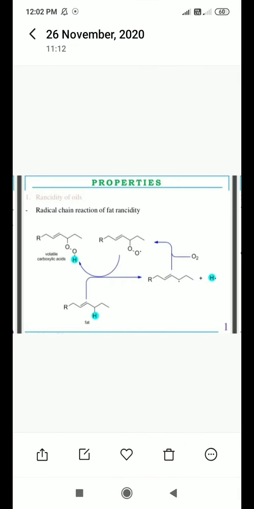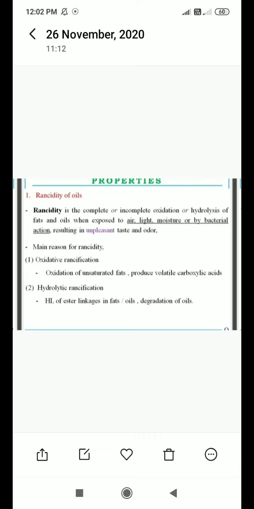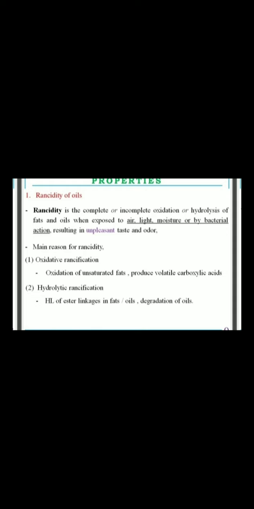Rancidity occurs through microbial action. Microbial rancidity refers to a process in which microorganisms such as bacteria and molds use their enzymes, such as lipases, to break down fats. So there are three types: oxidative rancidification, hydrolytic rancidification, and the third one is microbial rancidification. These three processes can occur in fats and oils, so that the fat gets converted into unpleasant taste and odor.